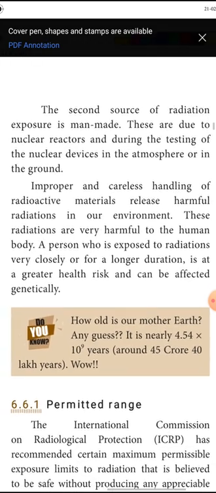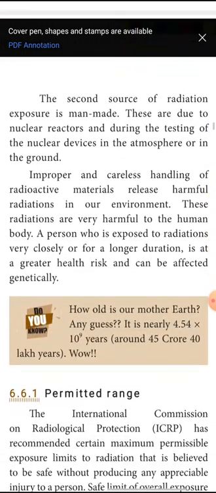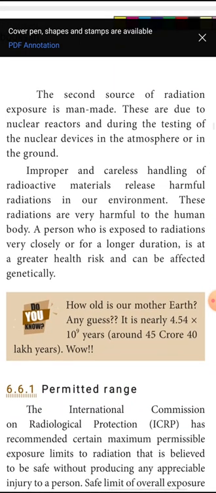The second source of radiation exposure is man-made. What we had seen till now is the natural radioactivity from the sun. The second source, the television, microwave ovens and all, are man-made radiations. These are due to nuclear reactors and the testing of nuclear devices in the atmosphere or in the ground. Improper and careless handling of radioactive material releases harmful radiations in the environment. These radiations are very harmful to the human body.